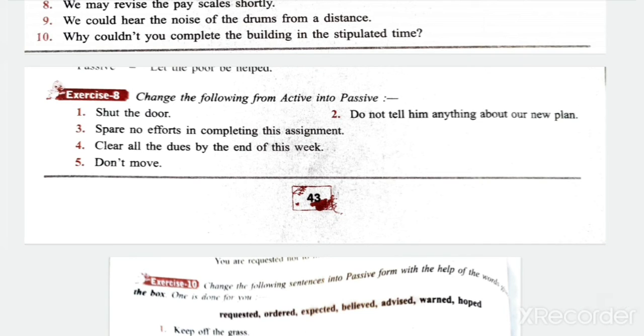Imperative sentences are given. Change the following from active to passive. Shut the door. Okay, you are ordered to shut the door. और हमसे छोटे हैं उन्हें तो हम ऑर्डर ही करेंगे. Okay, 2 number, do not tell him anything about our new plan. Let him not be told anything about our new plan.